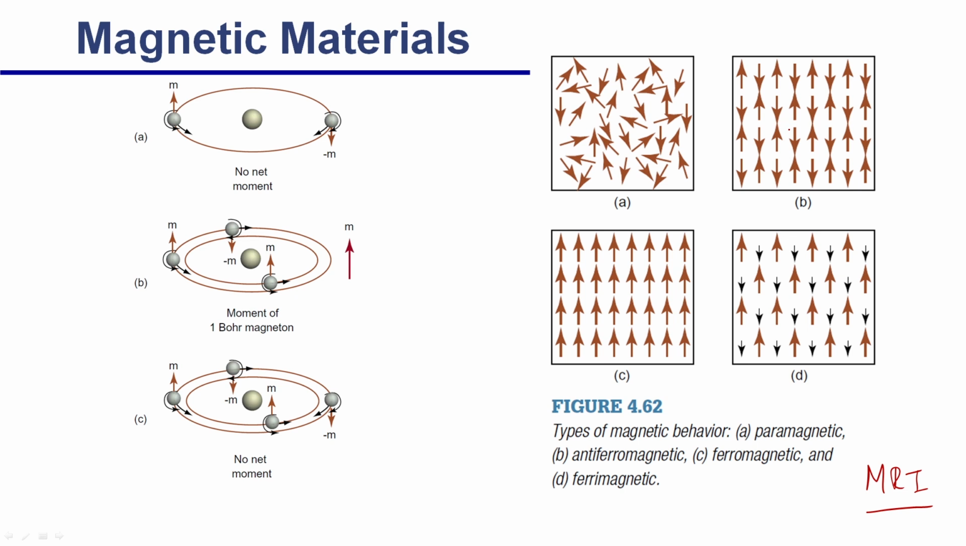The last one is called ferrimagnetic, in which there are opposite spins, but the magnitudes of the spins are different for the up and down. So, this gives you some magnetic moment, right? That is what happens in a ferrimagnetic material. So, these are the classes of magnetic material possible depending on the spin.